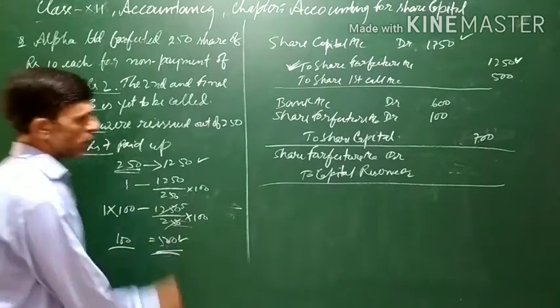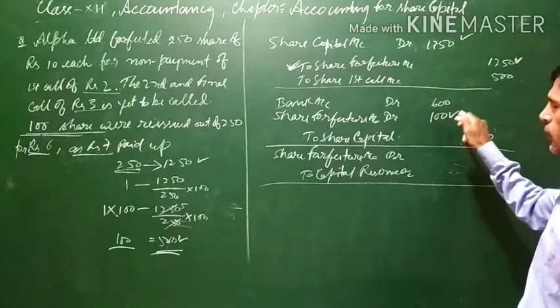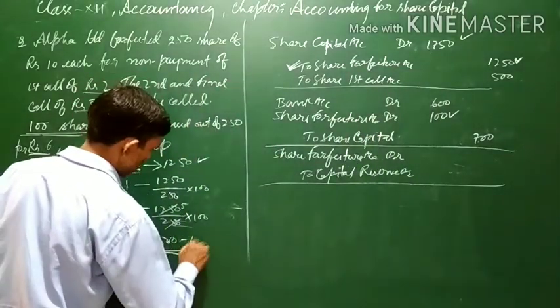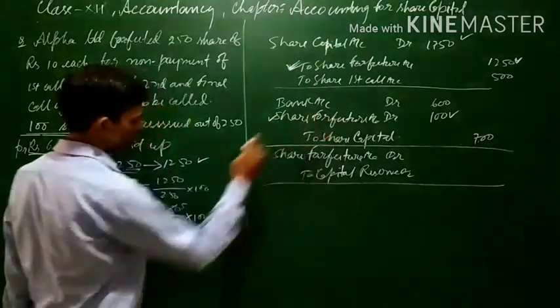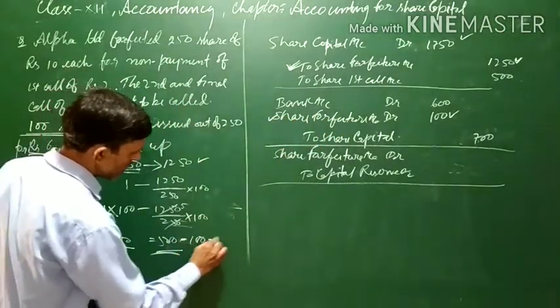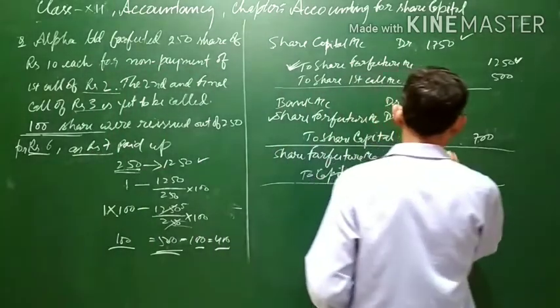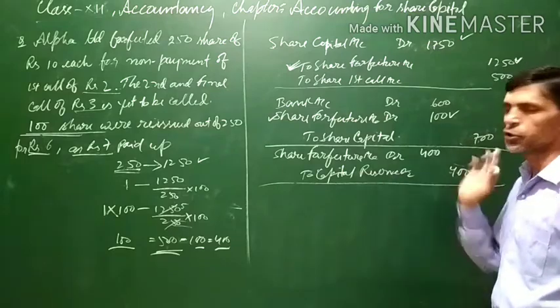Out of this 500, 100 is used for reissue of shares. So we deduct 100, and the remaining 400 will be transferred to capital reserve. Share forfeiture account debit to capital reserve.